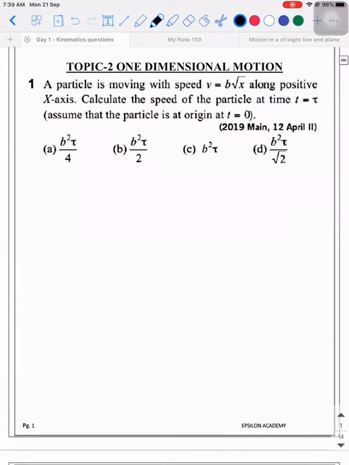I've taken certain questions. As of now, you can read the questions from here. After the class, I'll send these questions to you. Okay. So this was a 2019 Main problem, 12th April. They're saying there is a particle which is moving with a speed v is equal to b root x along the positive x-axis. And we need to calculate the speed of the particle at time t is equal to tau. Assume that the particle is at origin at t is equal to 0. Okay. So look at the question.